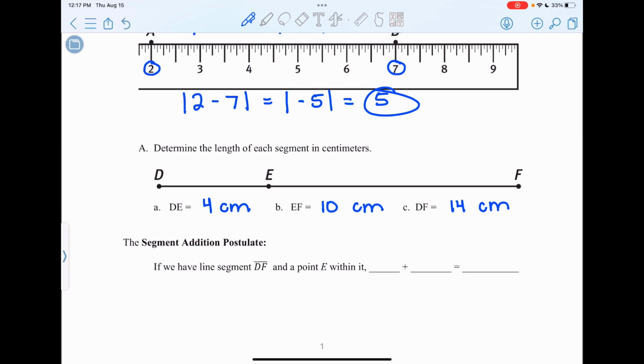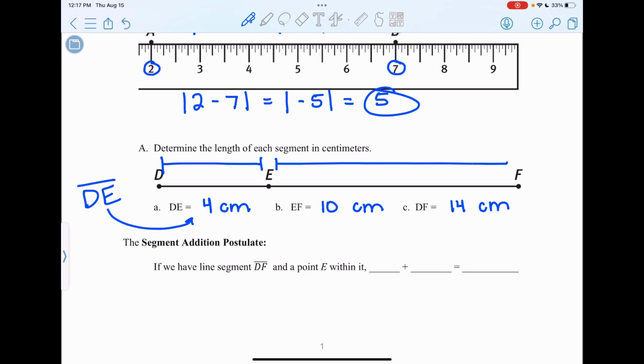If I wanted to talk about the segment itself, then I would put the symbol on it. But when I'm referring to the measure of that segment, then I'm going to take off the symbol. And what I want you to notice is DE plus EF make up the entire segment DF, and their measures match that.